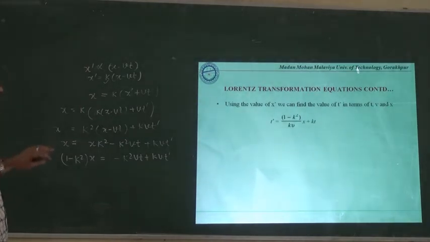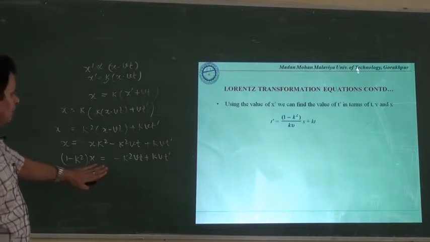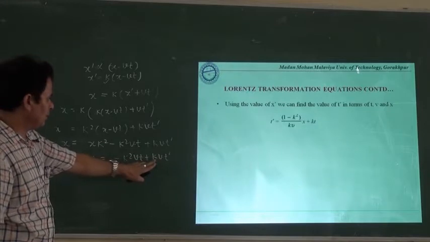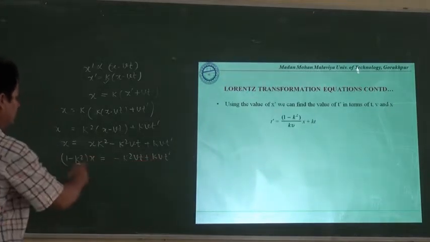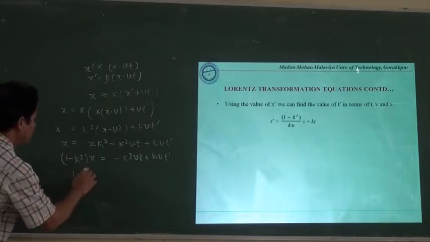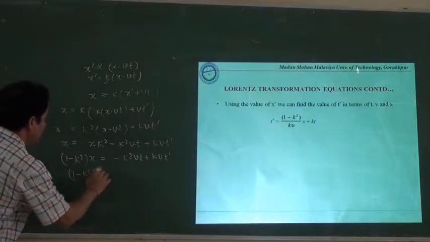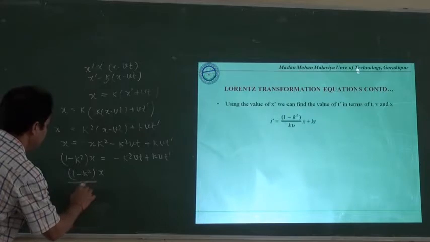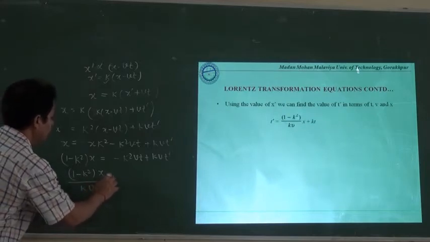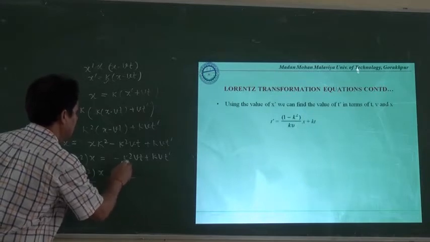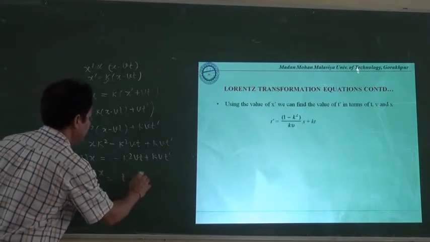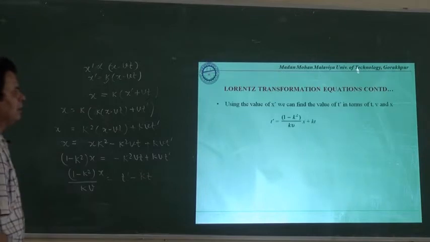Here if we are dividing this entire equation by k, v is common throughout the equation, so that's why we may write here 1 minus k square multiplied by x divided by k into v. This is equal to t dash minus k times t.